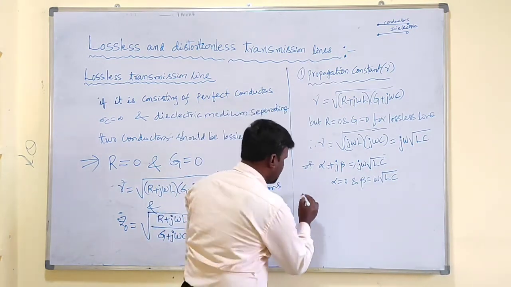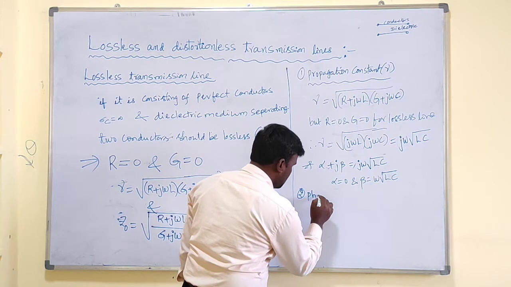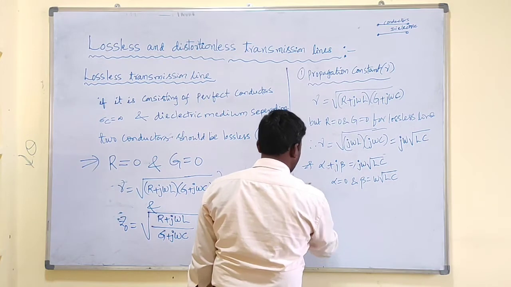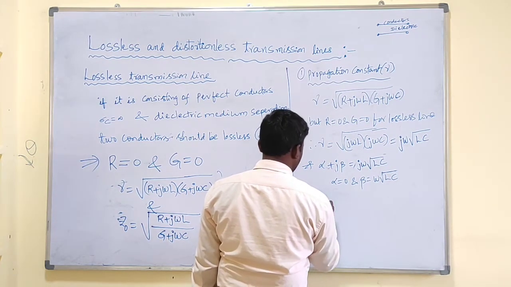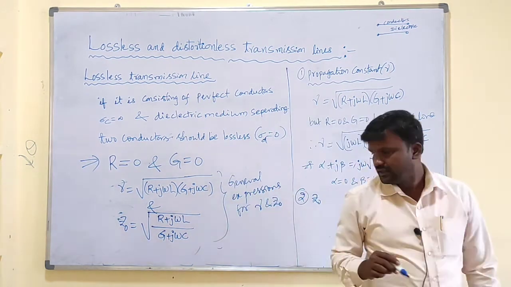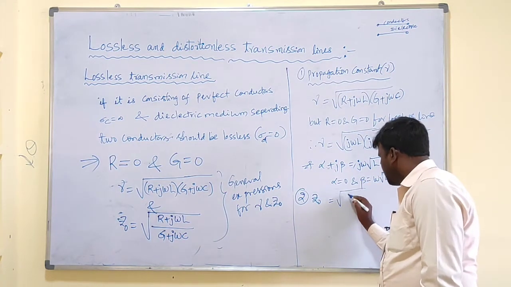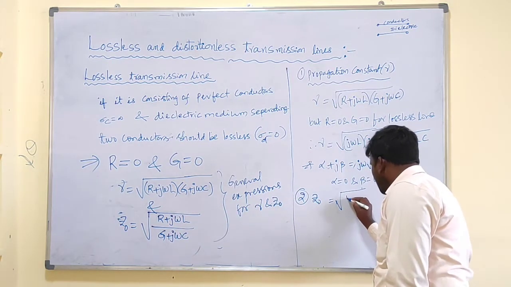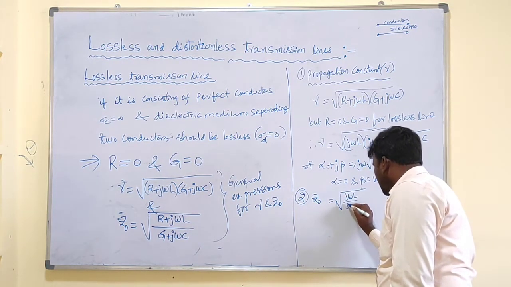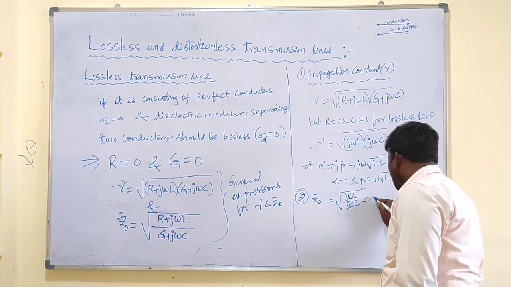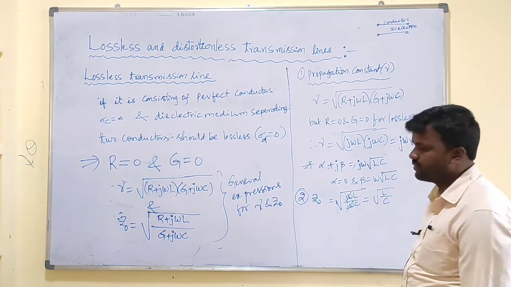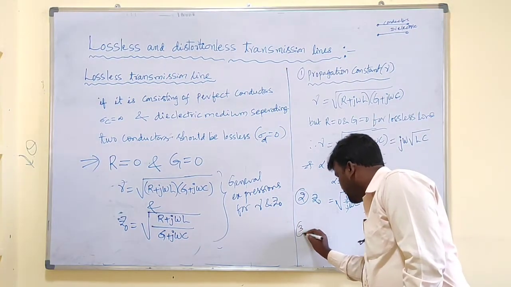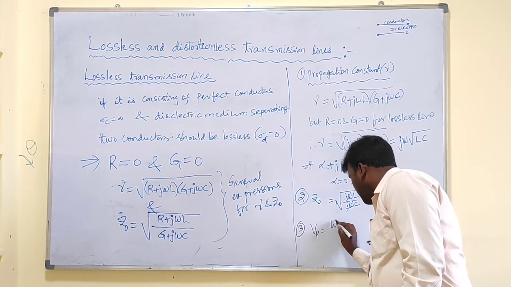Next, the second characteristic is phase velocity, or else we will go for that later. Let us go for the characteristic impedance Z0, a secondary parameter. Z0 equals, substituting R as 0, j omega L by j omega C. So j omega cancels out, and finally we get Z0 as root L by C. Next, phase velocity Vp equals omega by beta.